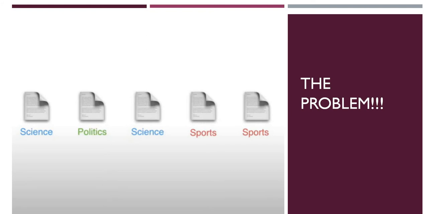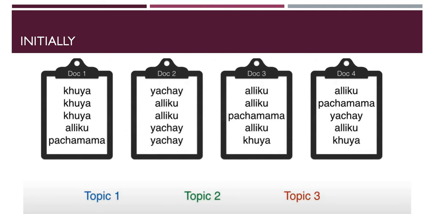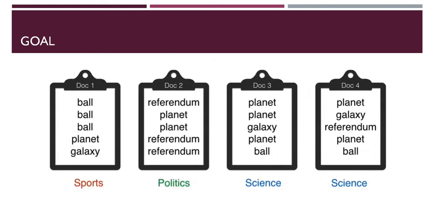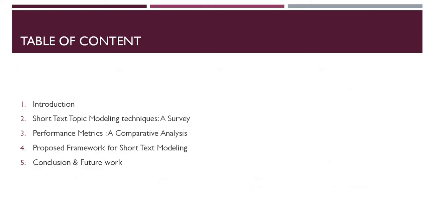Here the problem I'm focusing on is Twitter data. Let's say every tweet belongs to a single document, and each document is assigned a particular topic. Initially, the model is completely unaware, because it is not familiar with the pattern of the text corpus it has been fed. So we assign random topics to every document initially, and finally, when the model is executed and we get the optimized result, every tweet or document will be assigned a particular topic. This is the overview of what we are trying to do.